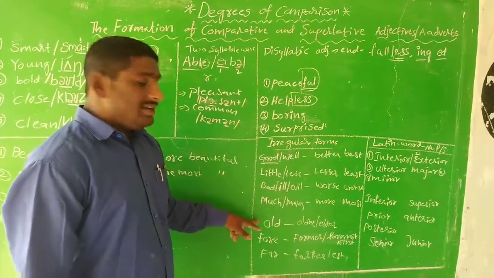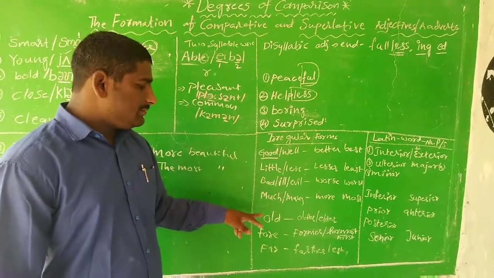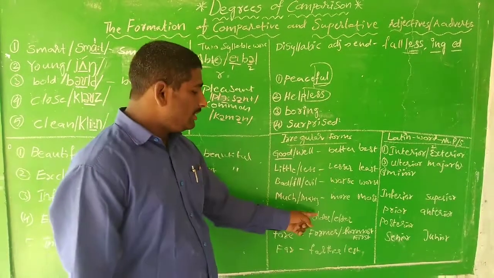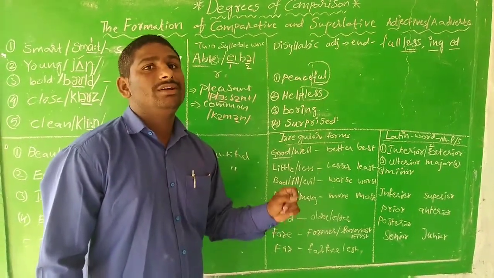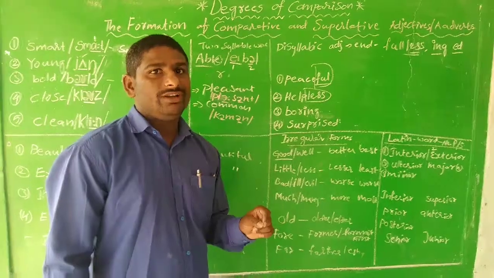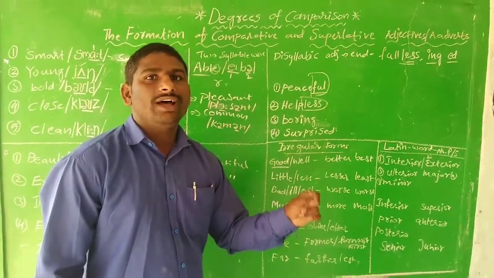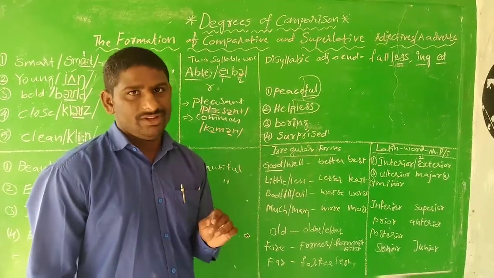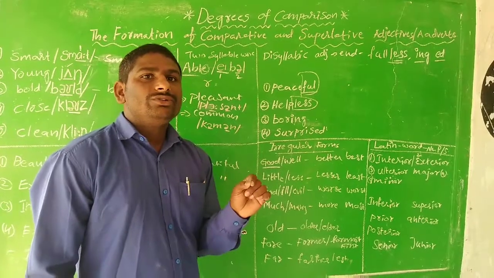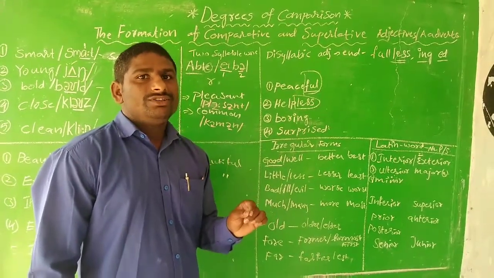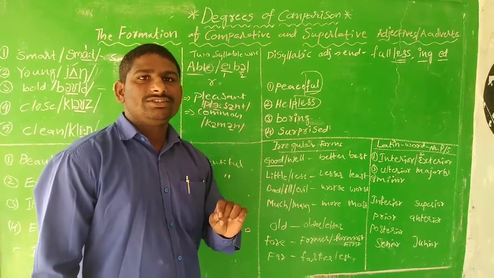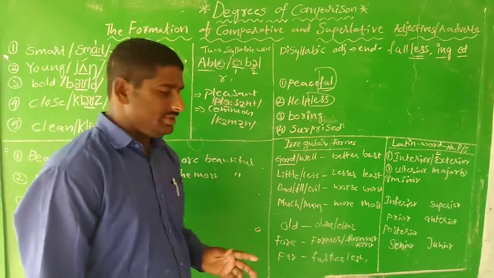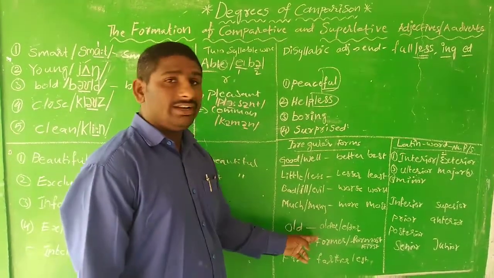And again, another word we have, old. This word can be used as older or eldest. Older can be used with places and animals. So you can say this building is older than that building, but you cannot say this building is elder than that building. Elder is used only with persons. So you can say she is my elder sister, but you cannot say she is my older sister. That is the point you need to remember, the difference between elder and older.